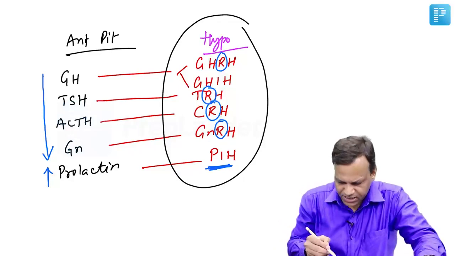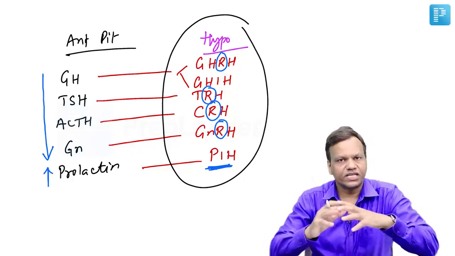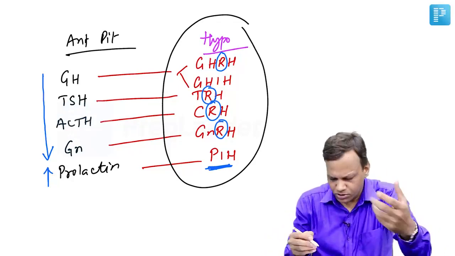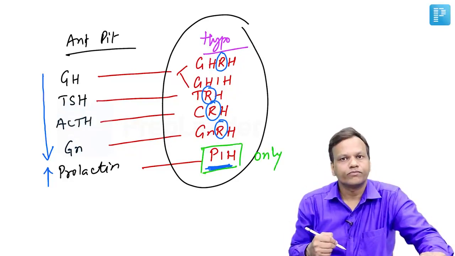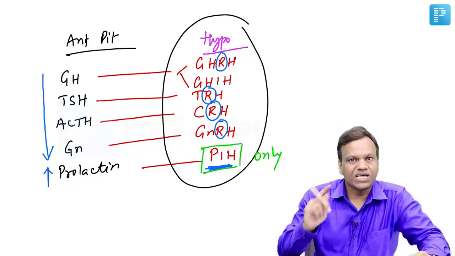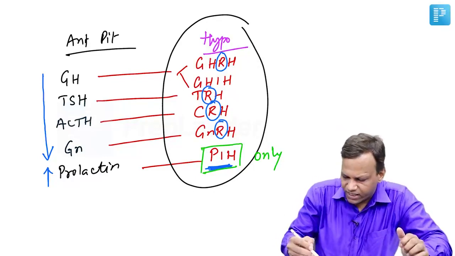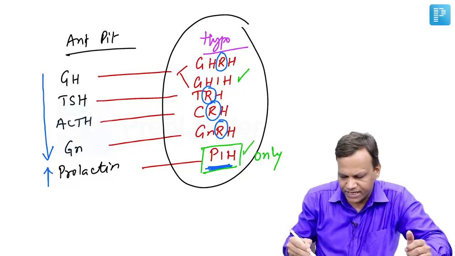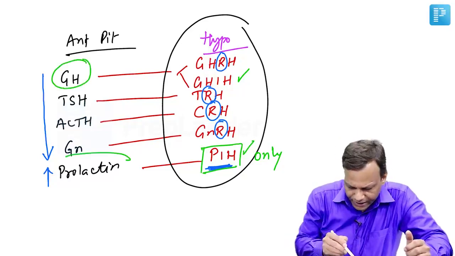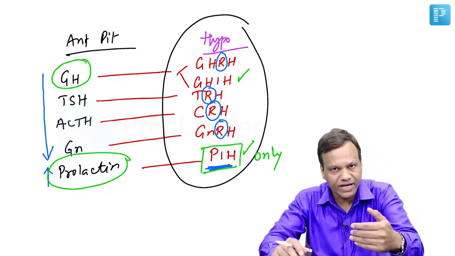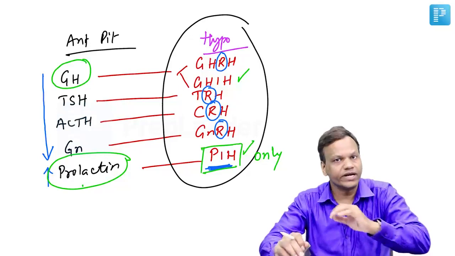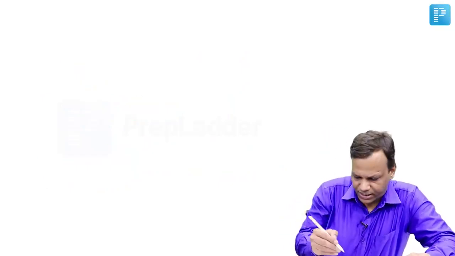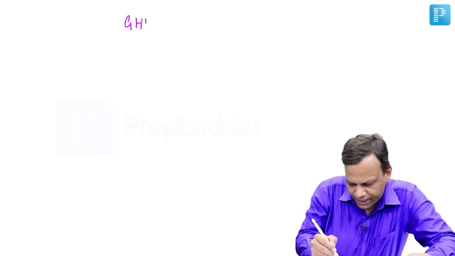Second question which is asked is, all hormones of the anterior pituitary have releasing hormones, but prolactin is only under inhibitory control. Second, two hormones have an inhibitory hormone from the hypothalamus. One is growth hormone inhibiting hormone, second is PIH. So growth hormone and prolactin are the two hormones which are under inhibitory control, whereas prolactin is only under inhibitory control because there is no releasing hormone. Okay.